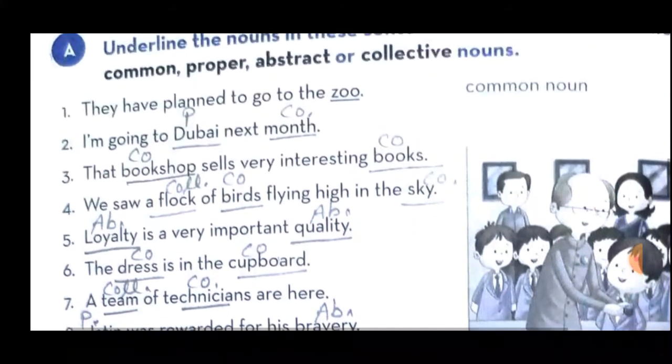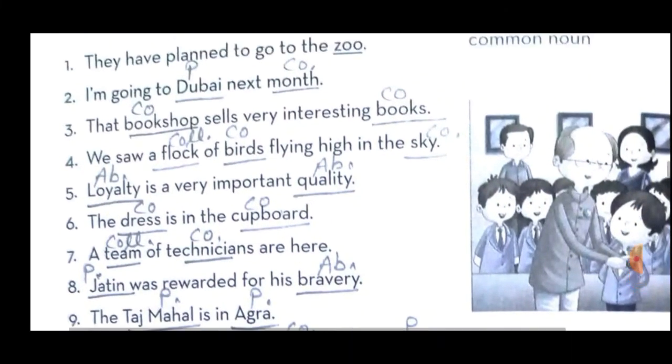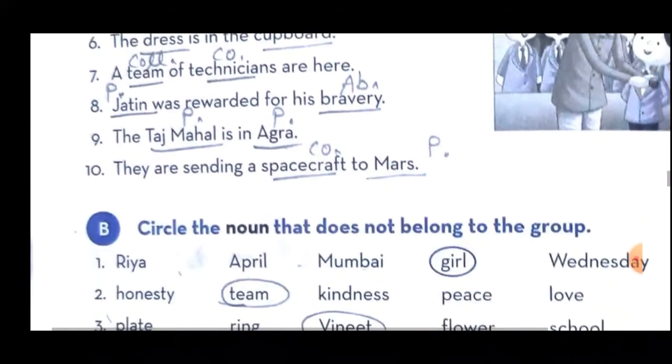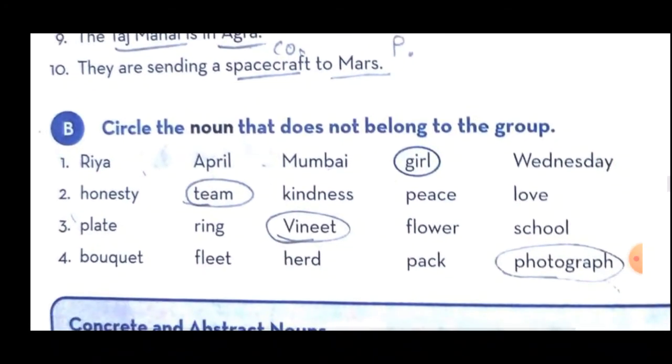Okay, so I hope students whatever I have discussed in the exercise A you have understood properly and you have also written with me. Now we are moving towards exercise number B. It's a very easy type of exercise. Look at here what is given. Circle the noun that does not belong to the group.